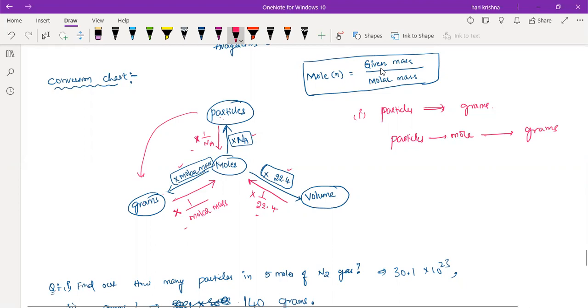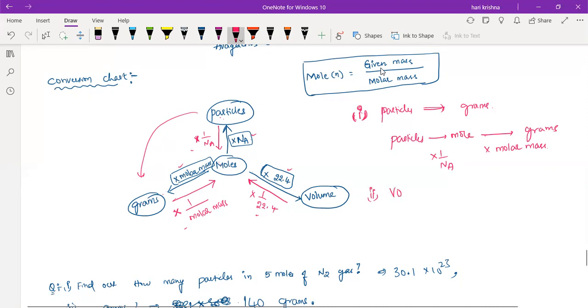If you want to come from particle to mole, what is the conversion factor? 1 by Na. If you want to move from mole to the grams, what is the conversion factor here? Multiply with the molar mass. Not division, it's a multiplication.